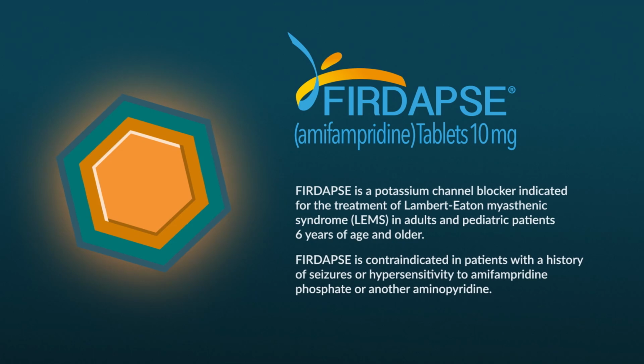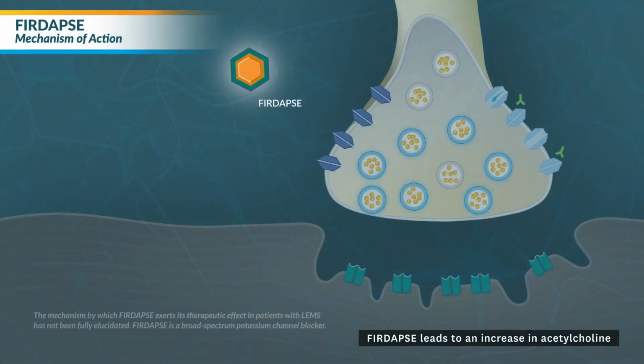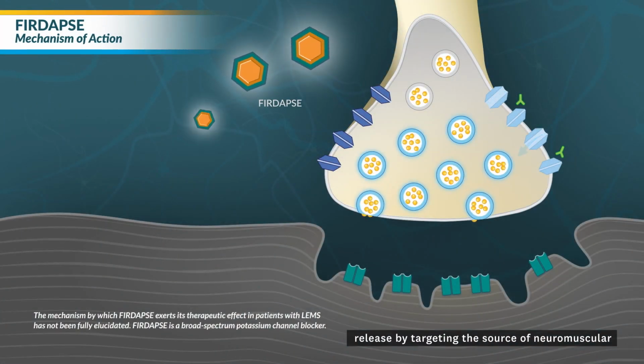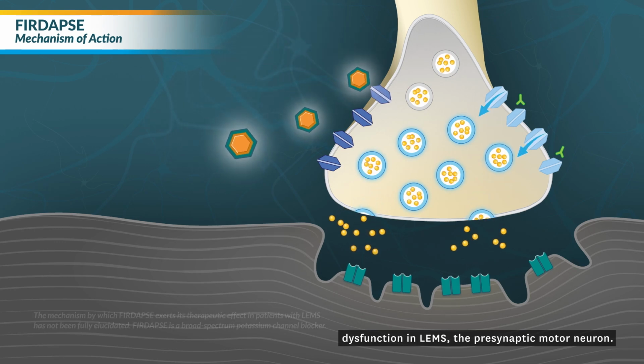FIRDAPSE is a potassium channel blocker indicated for the treatment of Lambert-Eaton myasthenic syndrome, or LEMS, in adults and pediatric patients 6 years of age and older. FIRDAPSE is contraindicated in patients with a history of seizures or hypersensitivity to amifampridine phosphate or another aminopyridine. FIRDAPSE leads to an increase in acetylcholine release by targeting the source of neuromuscular dysfunction in LEMS, the presynaptic motor neuron.